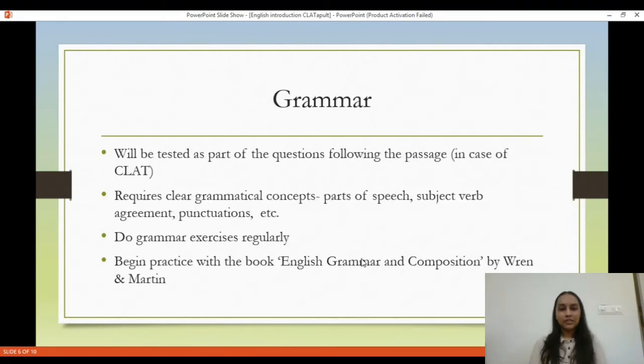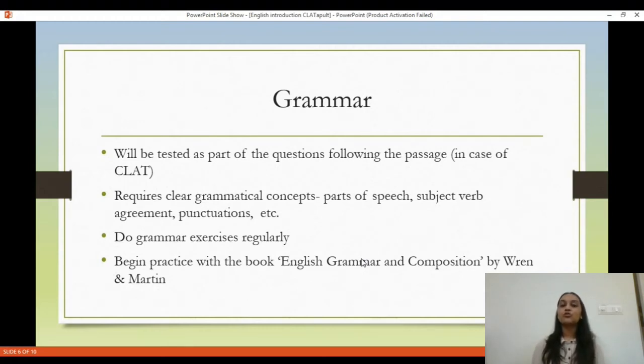Now let's look at the grammar section. Again, you will not have a separate portion in the section which will test grammar. However, you can expect questions as part of the passage. What this requires is that you have clear grammatical concepts. Even basic concepts like parts of speech and subject-verb agreement, all these things you should have clarity on, and you should practice grammar exercises regularly.